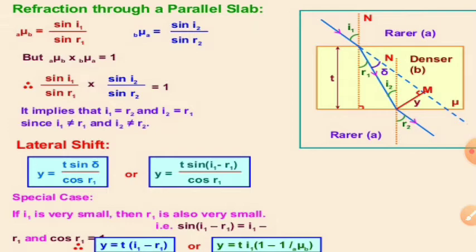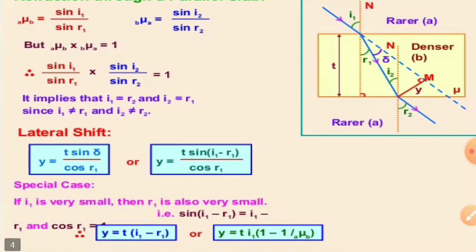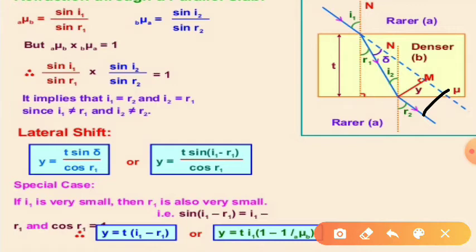Now lateral shift. Here y is the lateral shift, or we may call it a lateral displacement. It is the perpendicular distance through which the incident ray gets displaced on refraction through a glass slab.